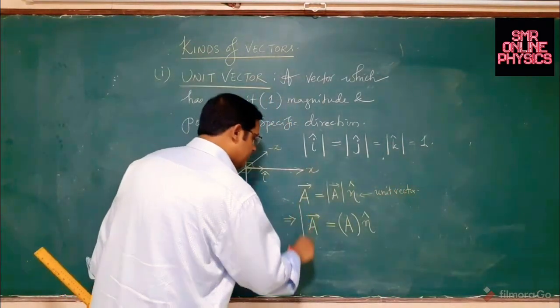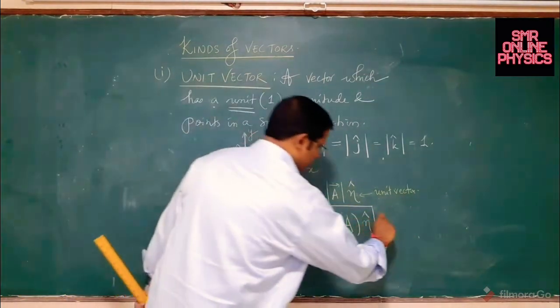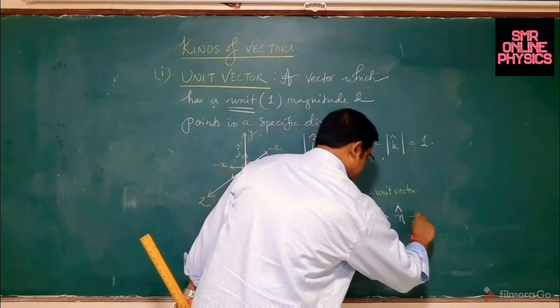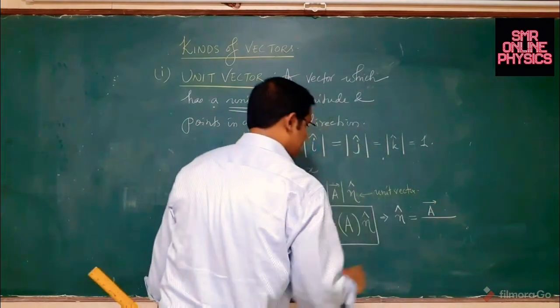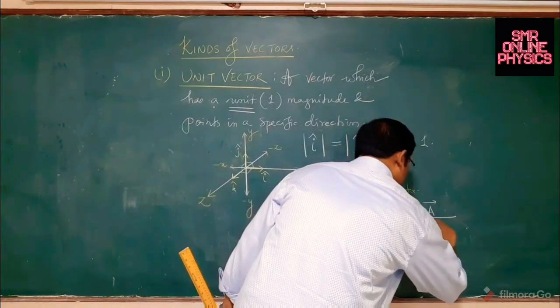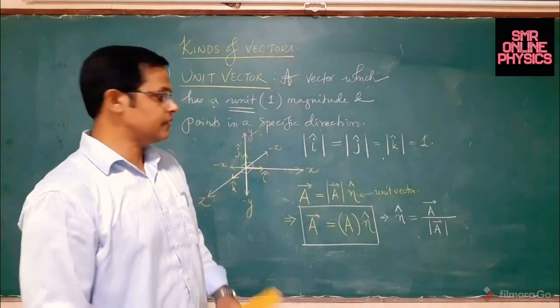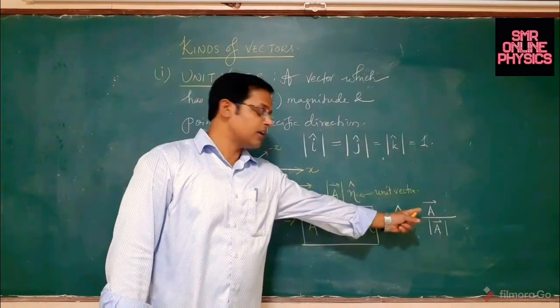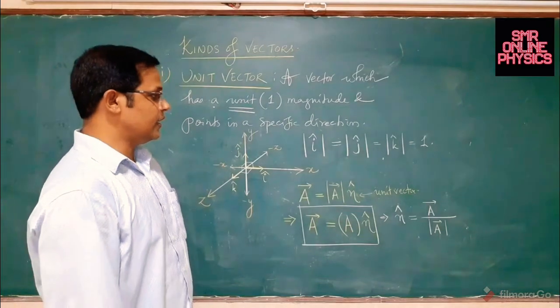This is always to be remembered and understood properly. From here you can see that eta can be written as vector A divided by modulus of vector A. No confusion, all clear. The unit vector in this direction is always equal to the vector divided by its magnitude.